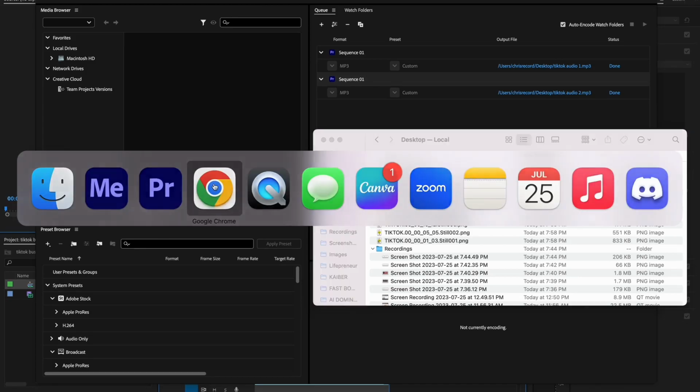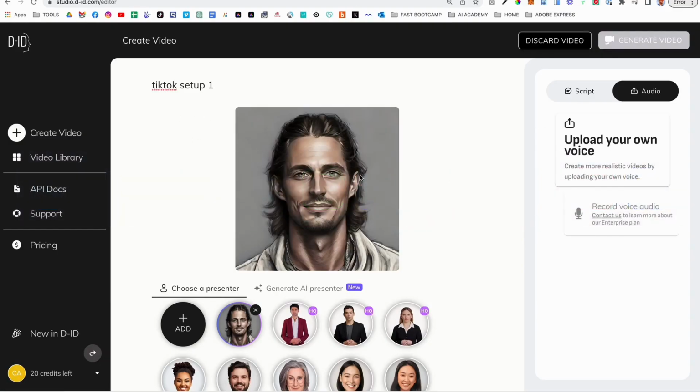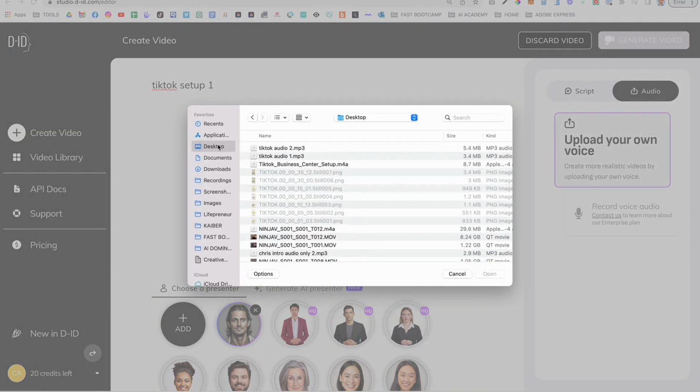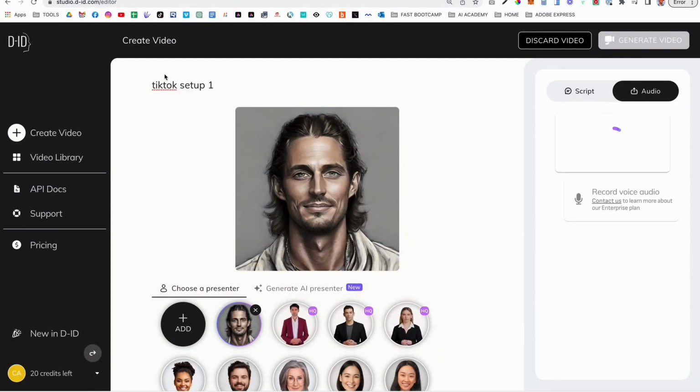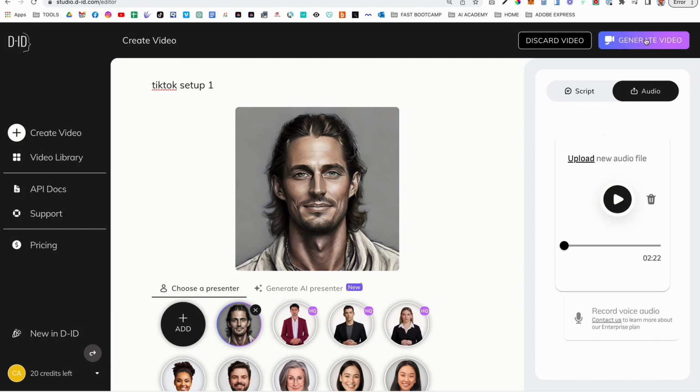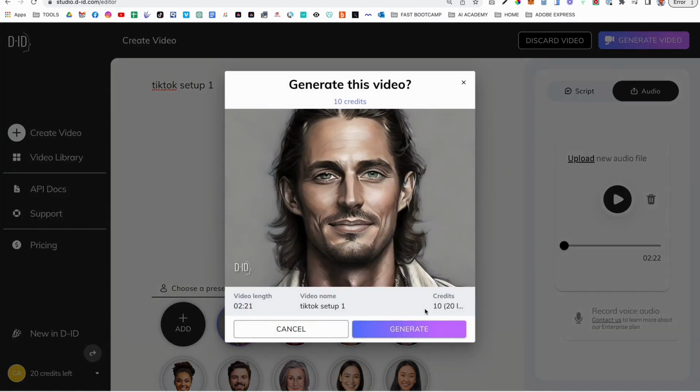Now watch how cool this is. We're going to go over here to this audio setup inside of Studio DID, and we're going to click Upload Your Own Voice. We go to the desktop and click Audio 1, TikTok Setup 1 with Audio 1. Pretty much that simple. And then we're going to click Generate Video, and it's going to show us that we're going to use 10 of our 20 credits.